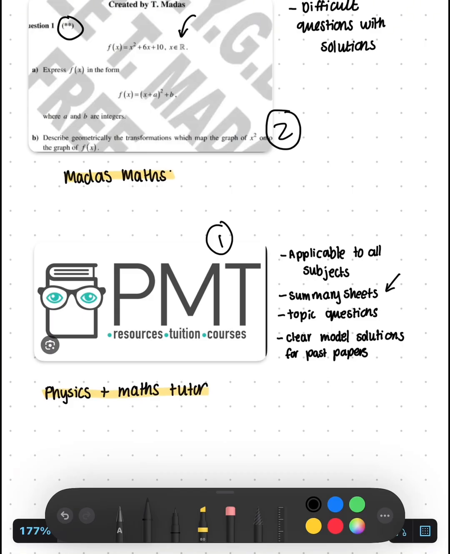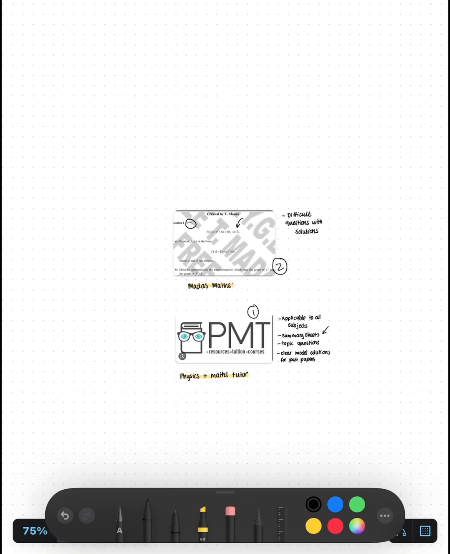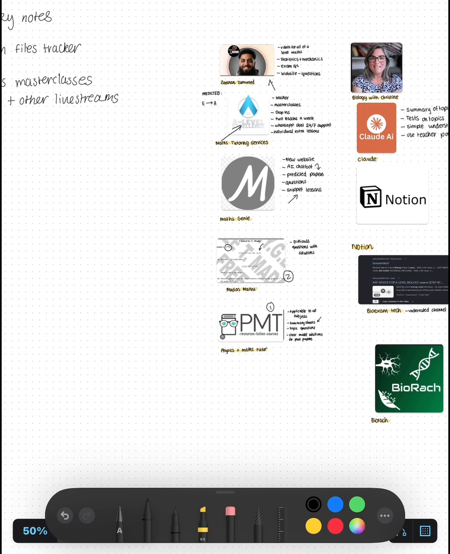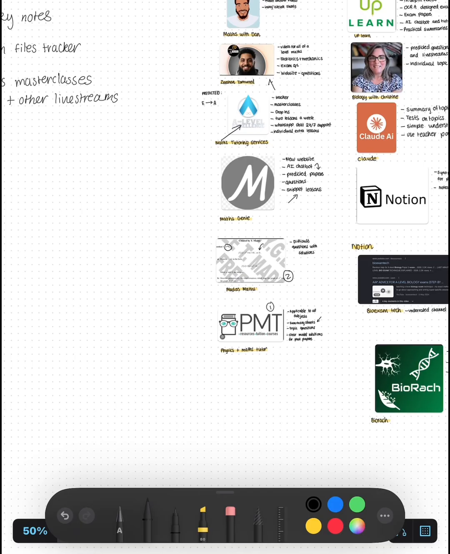If you're doing past papers and you want model solutions, please look at the PMT ones, because you've got some for Maths Genie, but the model solutions for PMT, they're written really neatly and in different colors. I just found that really helpful. So it's just a small thing, but I think it would benefit people a lot. Okay, that's about it, I'm pretty sure, for maths.